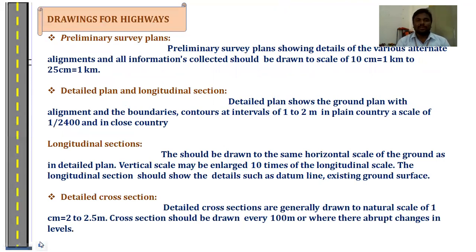Detailed plan and longitudinal section. These maps are used for the construction of the highway, which will show the detailed longitudinal and cross-sectional elements of the particular highway. Longitudinal section gives the various elements on the construction of the highway. Detailed cross-sections are generally drawn to the natural scale of 1 centimeter to 2 to 2.5 meters, which will be drawn at every 100 meters, and where there are abrupt changes in the levels.